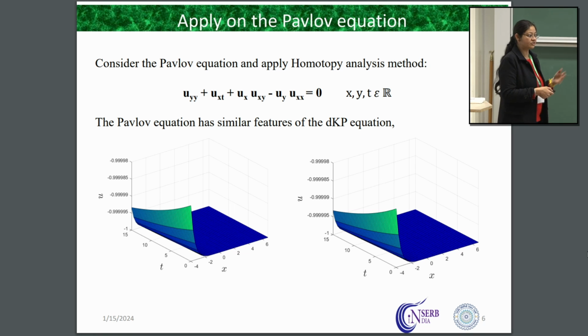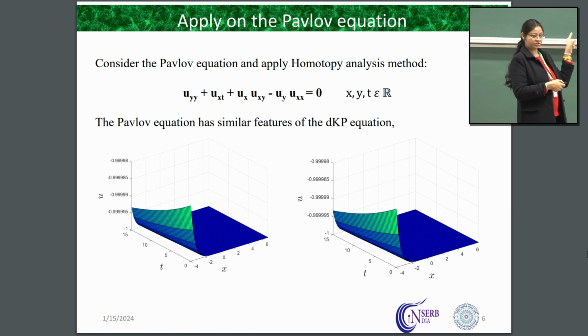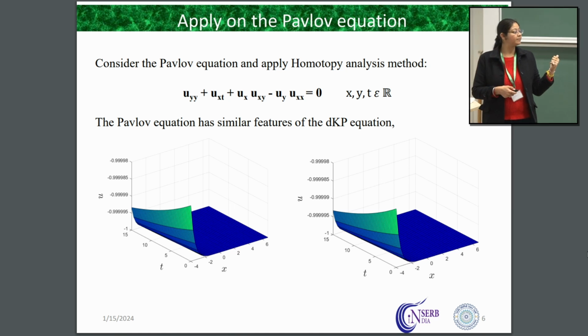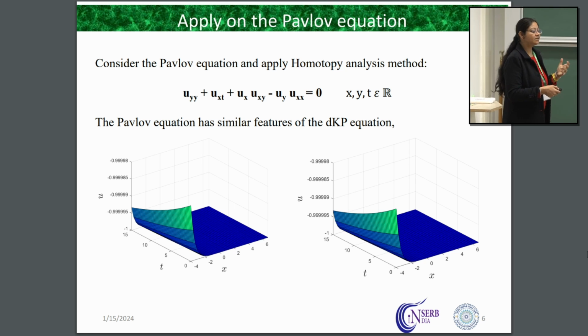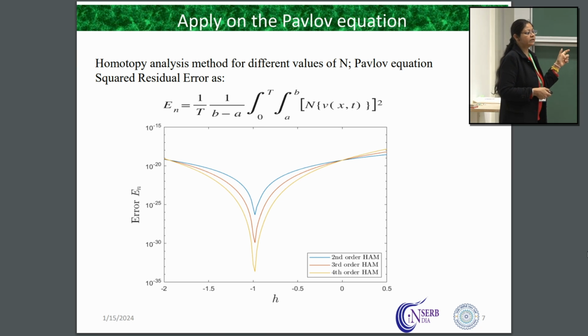This is our HM solution, the solution we get from the formulation of the HM method, when we use the HM method on our nonlinear PDE. So it's approximately showing the same results. So this is the H curve. Earlier we were taking the values from -1 to 1. Now we can say the error is very minimum.